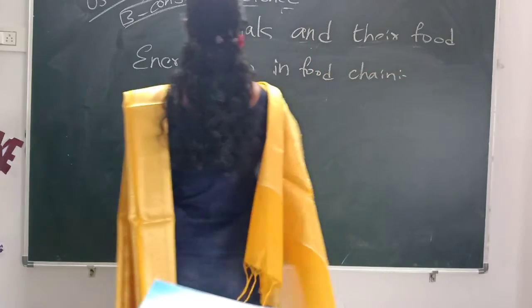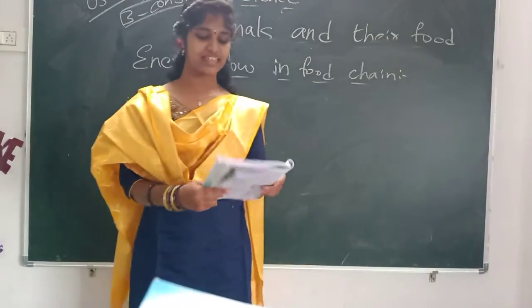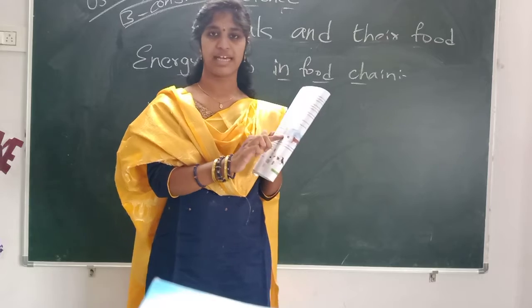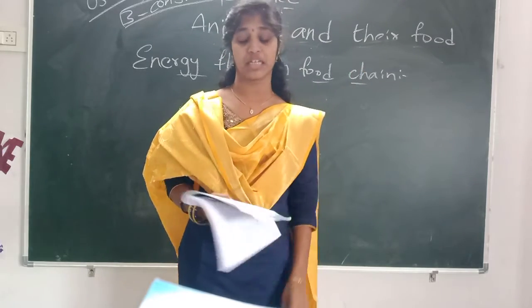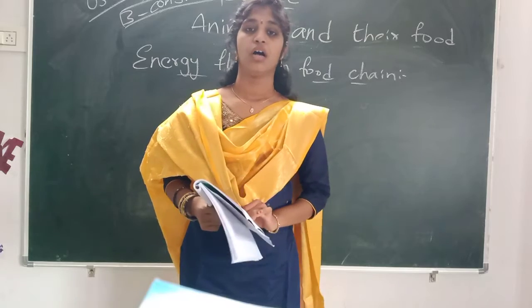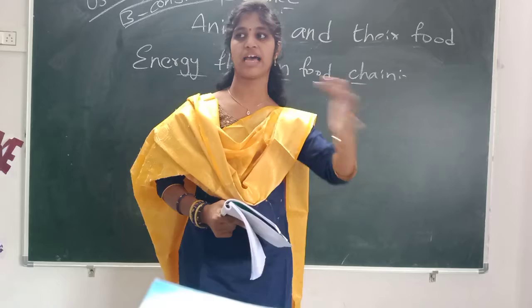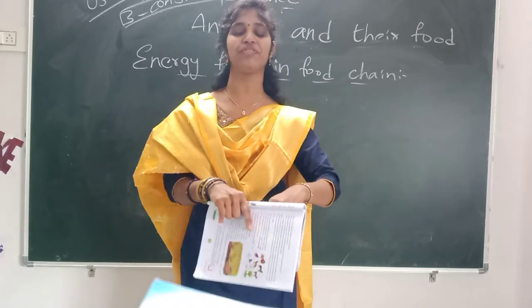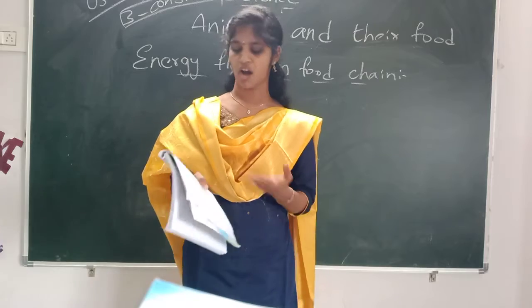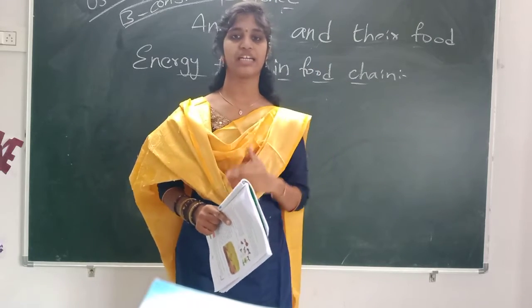Here one more thing we have to remember is that not only the tiger, deer and the plant are dependent on the food chain, but every animal. Some animals depend on the plants and other animals depend on the animals which depend on the plants. So each and every animal is linked, not only the animals given in the textbook.